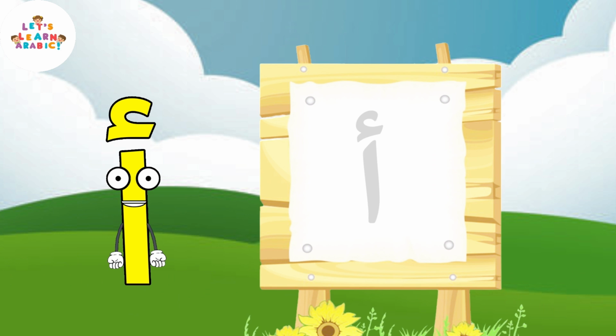Let's try to write the letter Alif. Start from the right side of the paper. Make a line going down just like this. Now write a letter C with a slanting line to make a hamza. Good job!